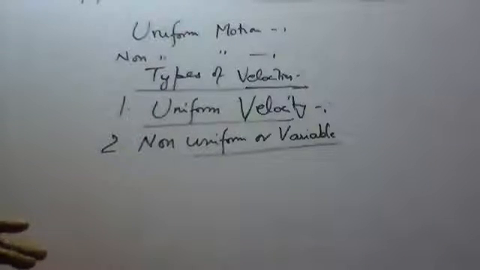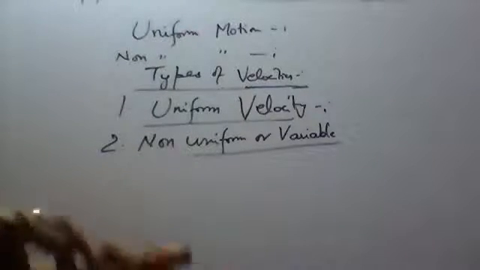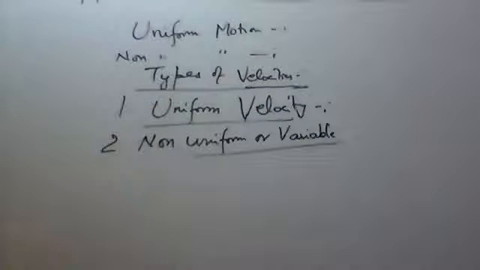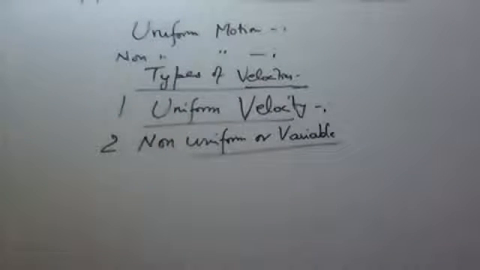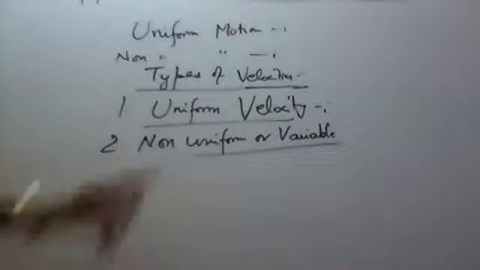Uniform means it should be constant velocity. In order for the velocity to be constant, the speed should be constant, and it should keep on moving in the same direction. It should not change its direction. Then we say that the velocity is constant, and such a velocity we call uniform velocity.